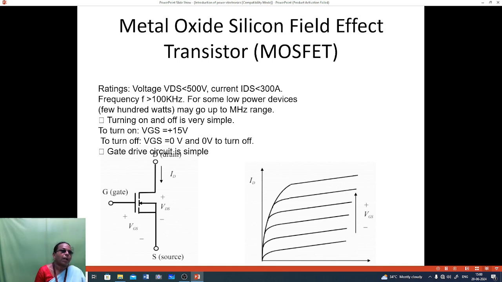This is the symbol of the MOSFET. Here the three terminals are gate, drain and source. The input VI characteristics of the MOSFET will be drawn between VDS and ID. VDS means the drain source voltage, and ID is the drain current. VGS will be constant at that time.